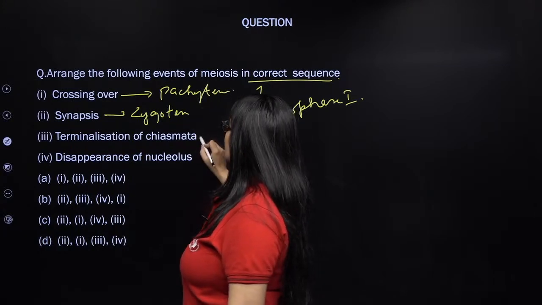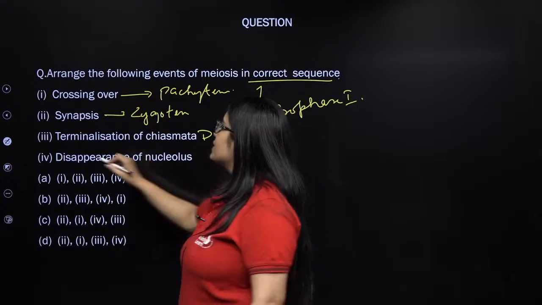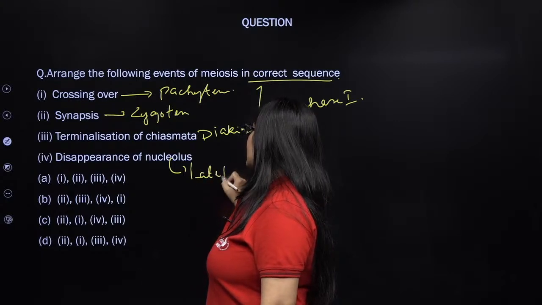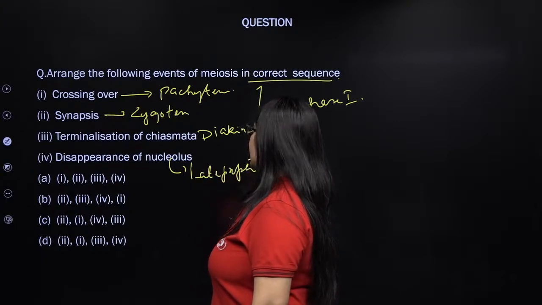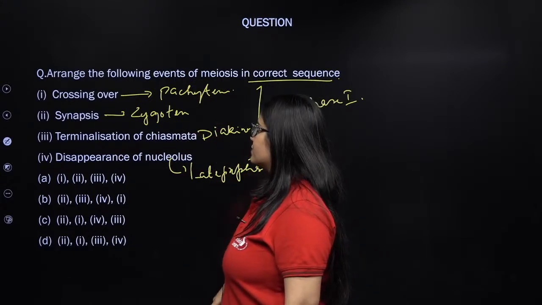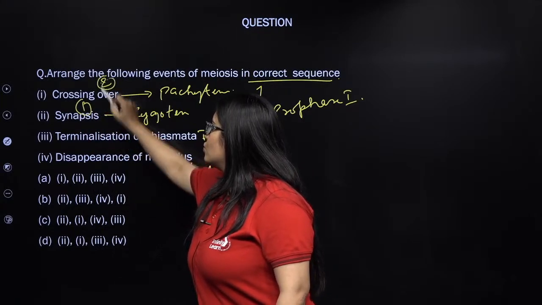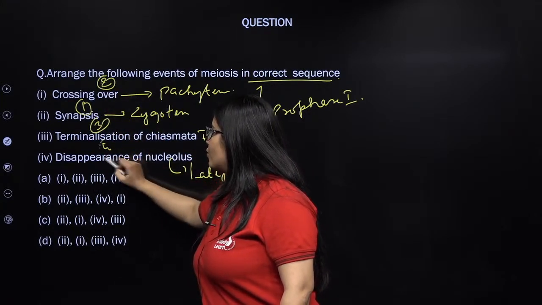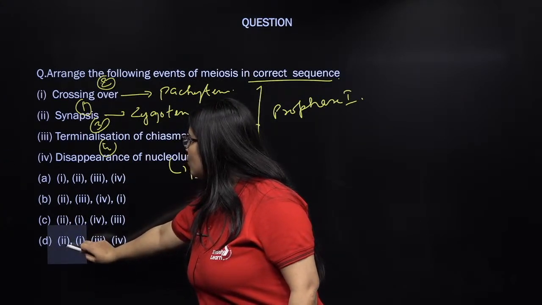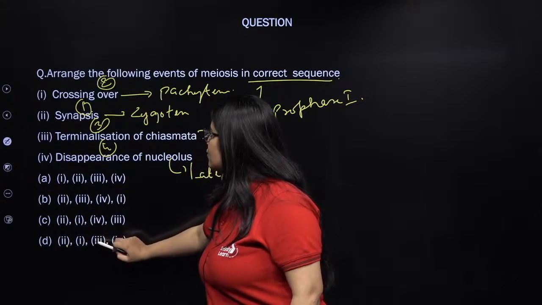Then terminalization of chiasmata in diakinesis, and then disappearance of the nucleolus, which happens towards the end of prophase, at the end of diakinesis. So the answer is 2, 1, 3 and 4.